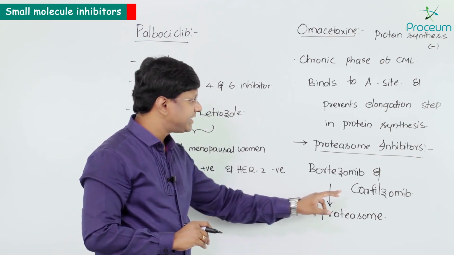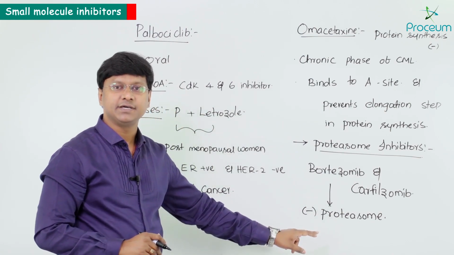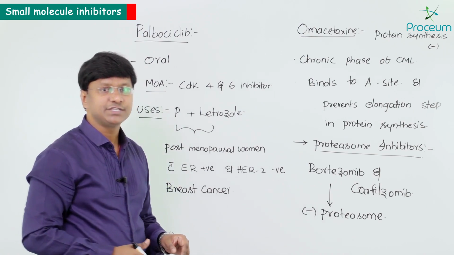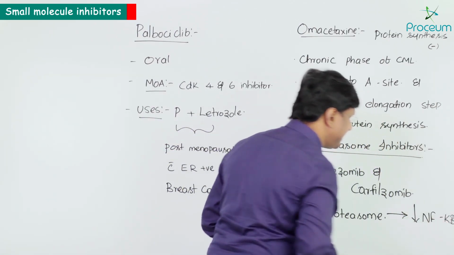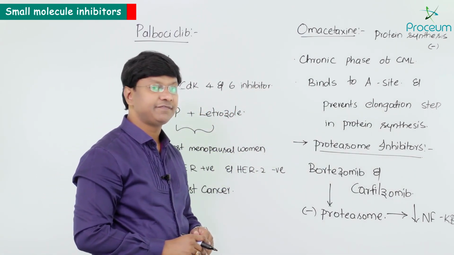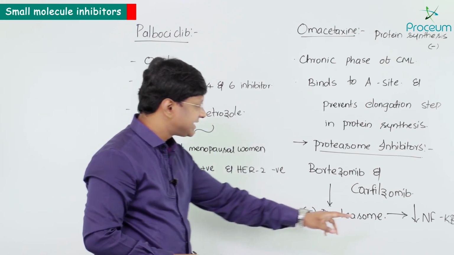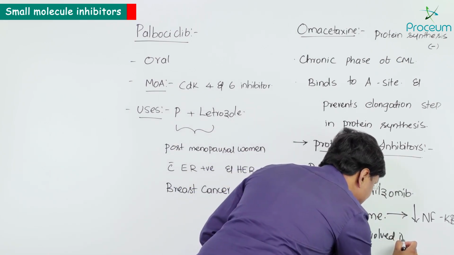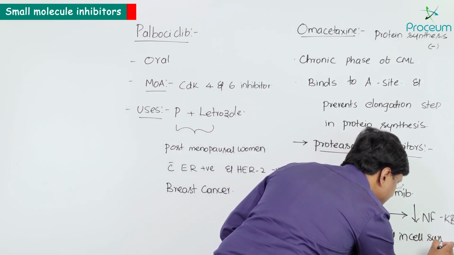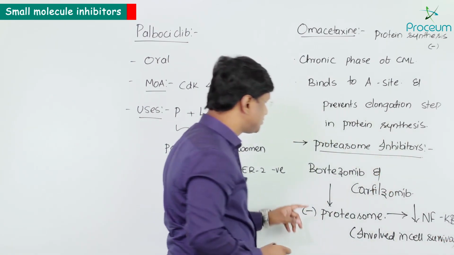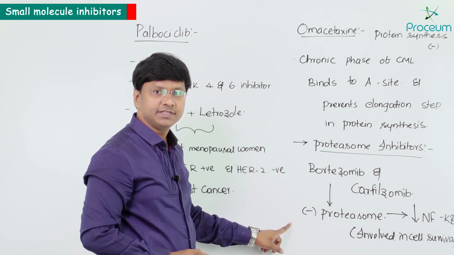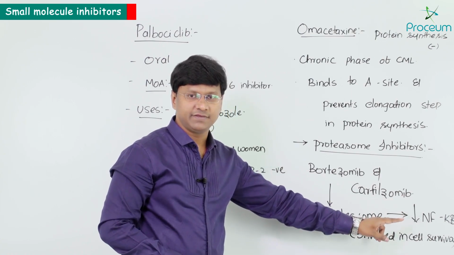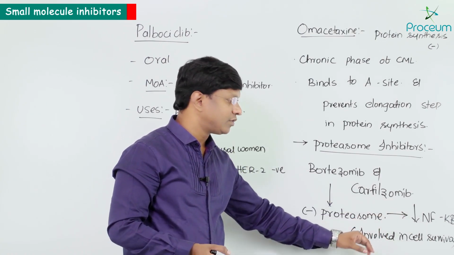So what bortezomib and carfilzomib will do is inhibit the proteasome. By inhibiting the proteasome, it will result in the downregulation of NF-κB, that is nuclear factor kappa B. This NF-κB is the one which is involved in cell survival. Now, what are proteasome inhibitors doing? They are inhibiting the proteasome. Once the proteasome is inhibited, that will result in downregulation of NF-κB, the substance involved in cell survival.